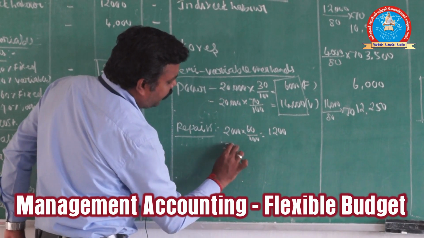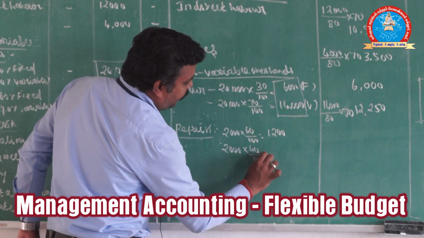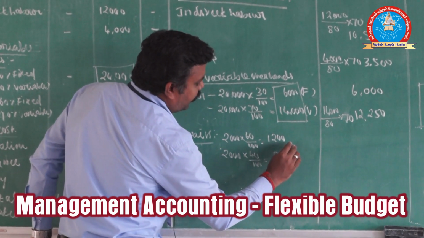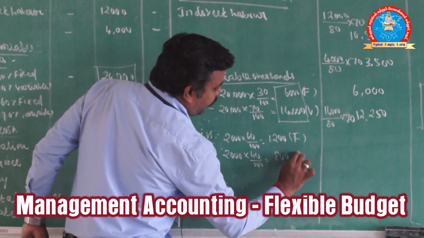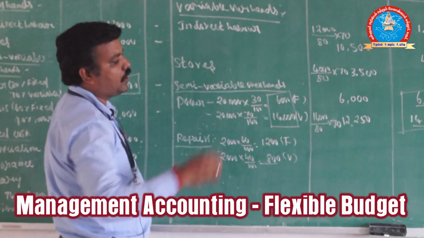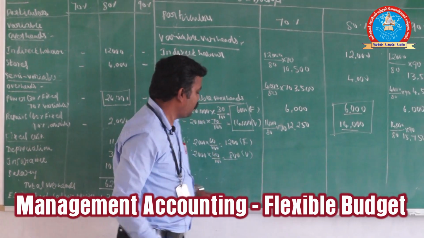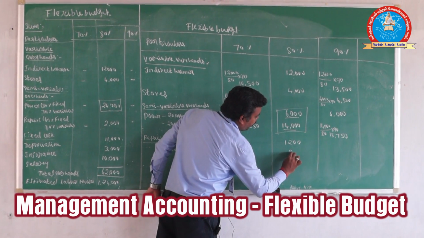Next, 2,000 into 40 divided by 100, we get 800. So 1,200 is the fixed cost, 800 is the variable cost. The total value 2,000 will come in the 80%, so we can put 1,200 and 800.